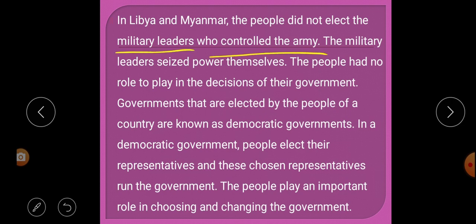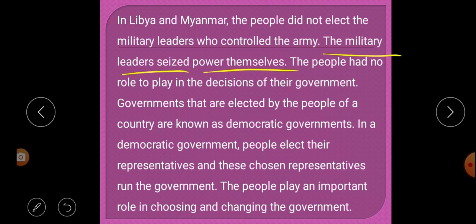We know that in Libya and Myanmar, there was a system of dictatorships. Through the power of the military, they used to take control of the country into their own hands. So these military leaders were not elected by the people of Libya and Myanmar. The military leaders seized power themselves.